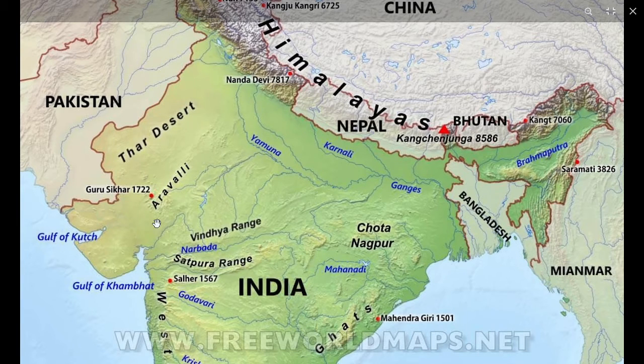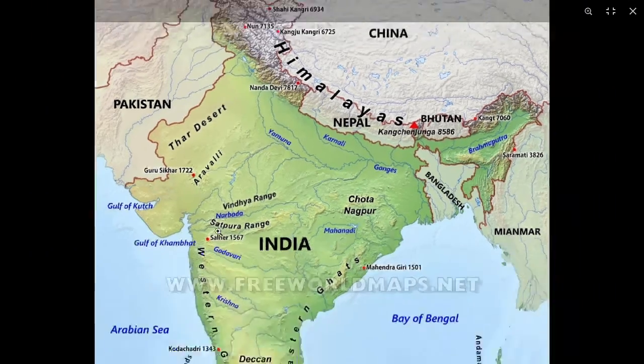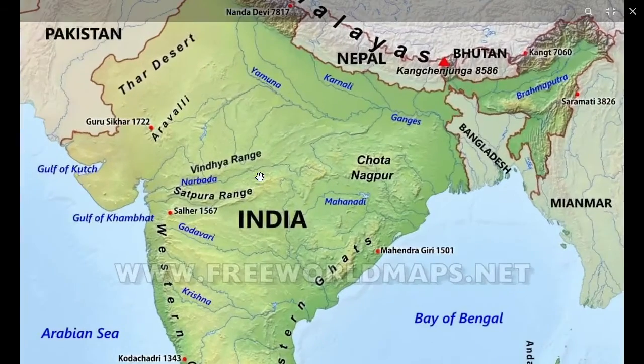The Aravalli range is a mountain range in northwestern India, running approximately 670 kilometers in a southwest direction. The highest peak is Guru Shikhar, 1,722 meters. The Aravallis cover four states: Gujarat, Rajasthan, Delhi and Haryana.